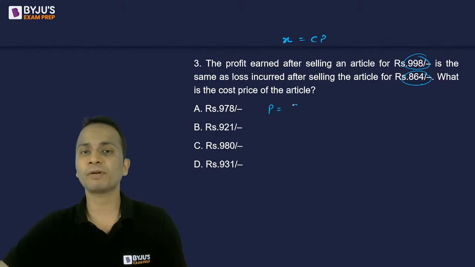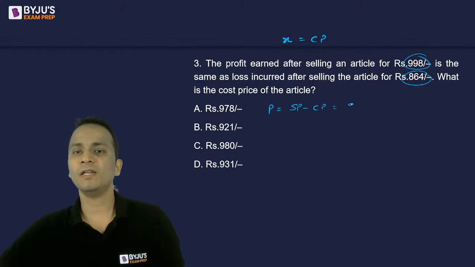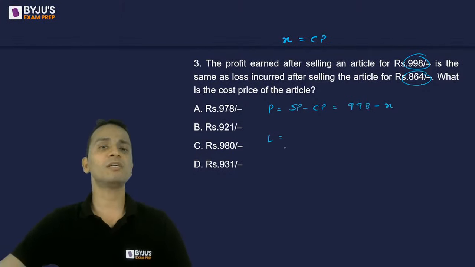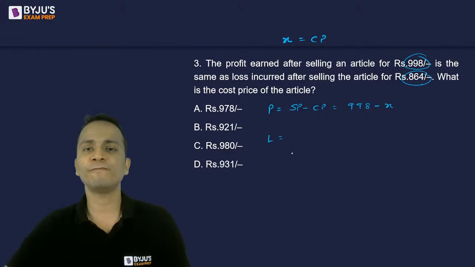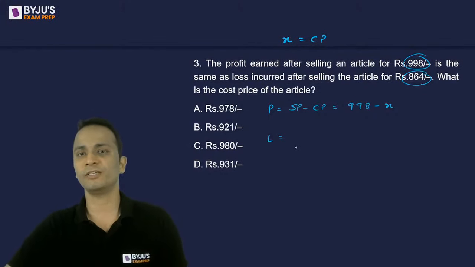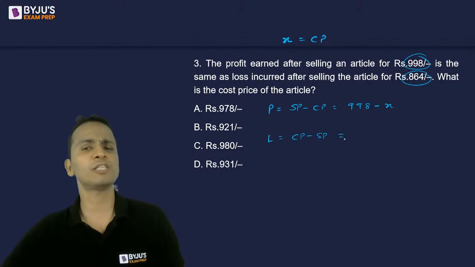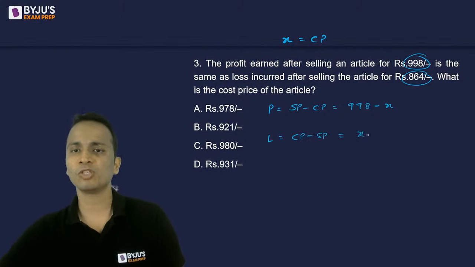It will be selling price minus the cost price. So it will be 998 minus X. In the second scenario, the article is sold for 864 and the loss is incurred. A loss is always cost price minus selling price, because cost price is more whenever the loss will happen. So it will be X minus 864.